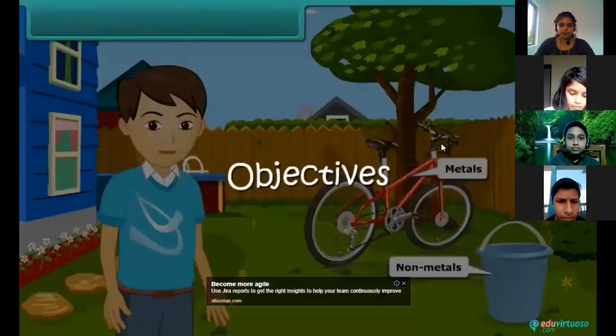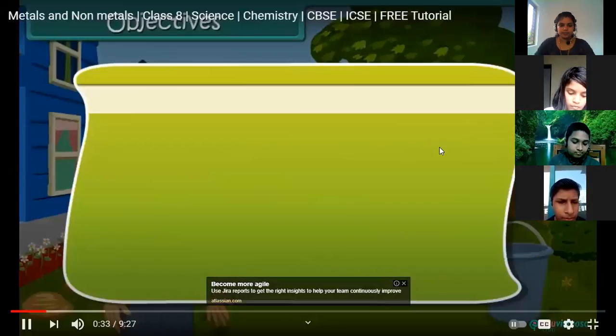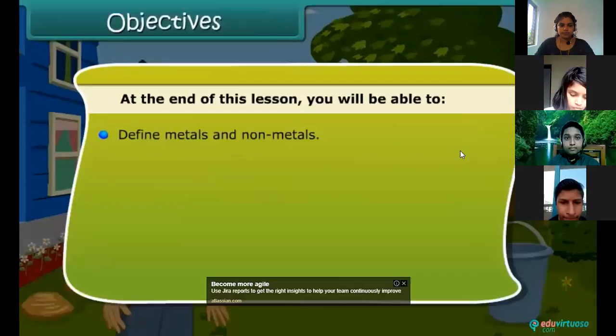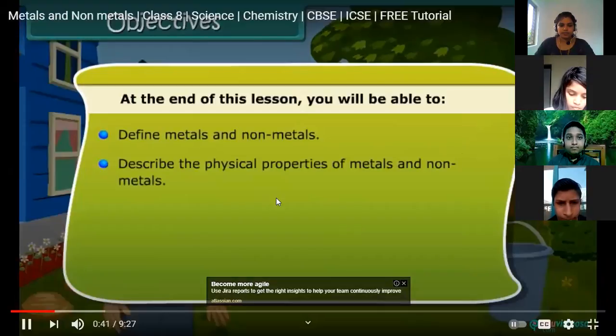Objectives. Friends, at the end of this lesson, you'll be able to define metals and non-metals. You will also be able to understand the physical properties of.